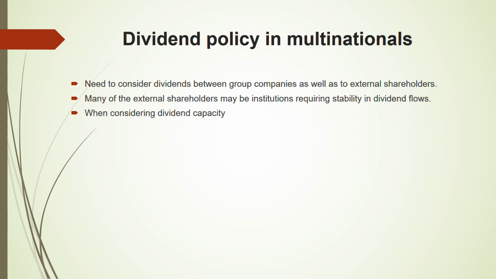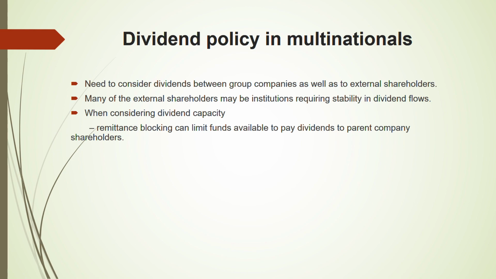External to the group. Then, when considering dividend capacity, you have to take care of a few certain things when it comes to MNCs. Remittance, very important. Even in your exam, you must have seen a question on this. I remember one past paper question, I don't remember the year exactly. They asked something regarding this only to calculate dividend capacity, and they are blocking the remittance by some percentage, something like that. And then you have to calculate the dividend capacity under that condition. I don't exactly remember, but if you go through past papers and see any question like that, then you have to refer to this slide again if you're not understanding it.